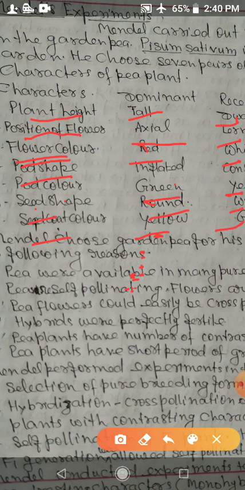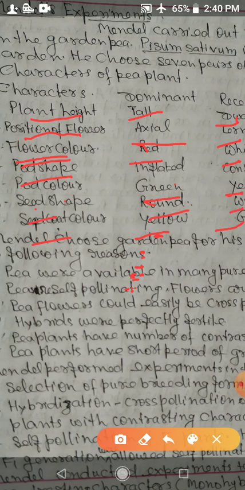When two pairs of contrasting characters are taken, it is a dihybrid cross. You can define dihybrid cross as a cross between two parents taking alternative traits of two different characters. If more than two different characters are taken, then that is called polyhybrid cross.